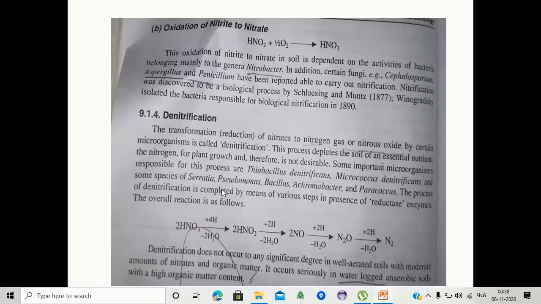This process of denitrification is completed in various steps by reductase enzymes. Here we observe the flow of equations due to the reductase enzyme. Denitrification does not occur to any significant degree in well aerated soils with moderate amounts of nitrate and organic matter. It occurs seriously in waterlogged anaerobic soils with high organic matter content.